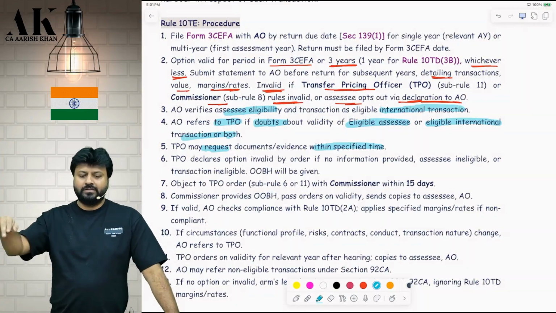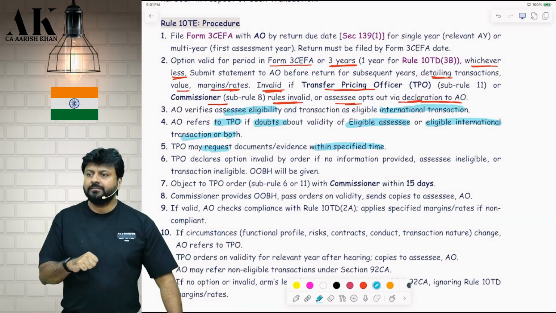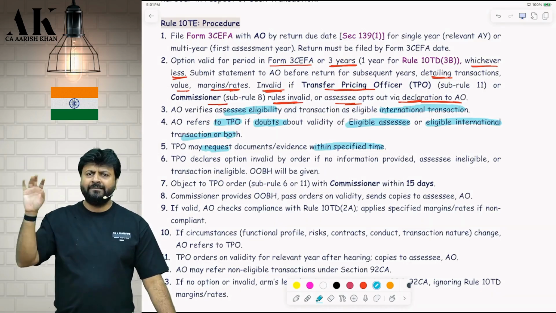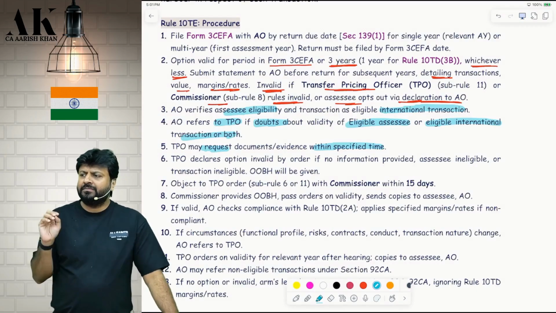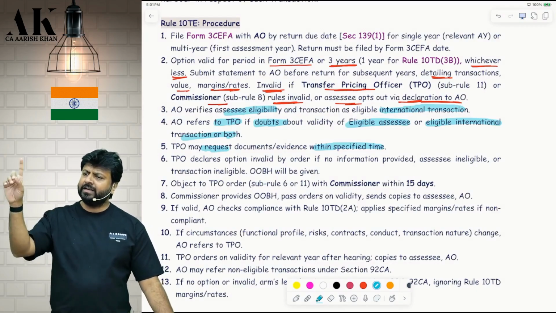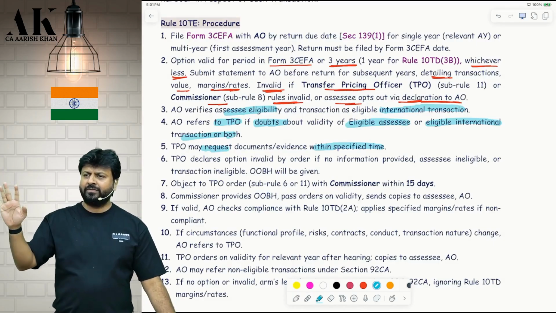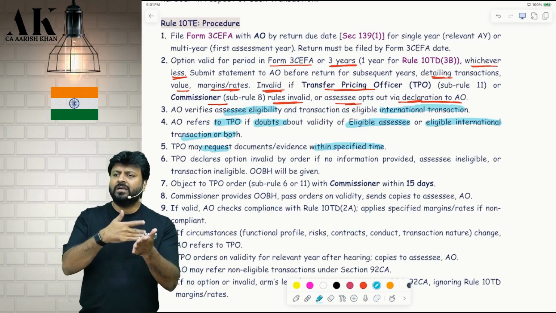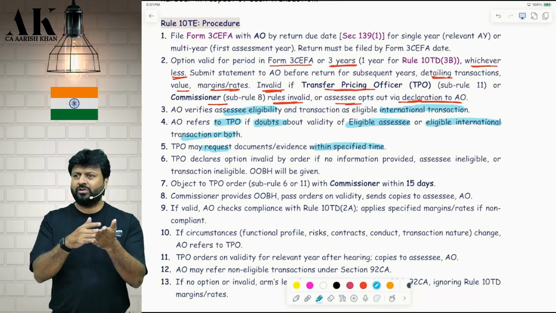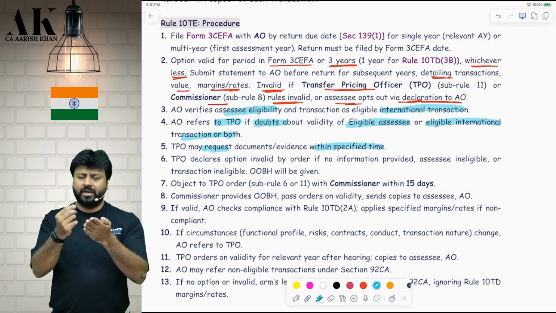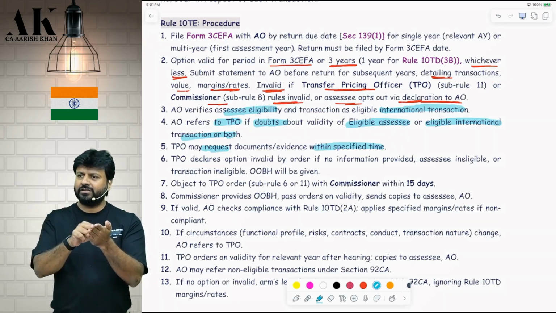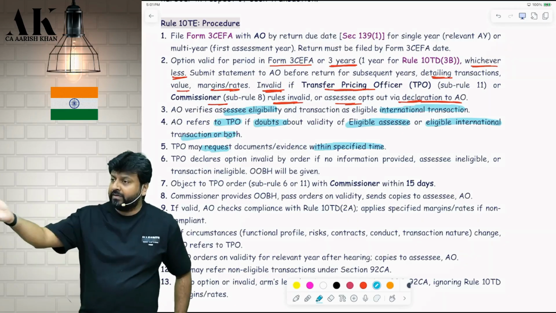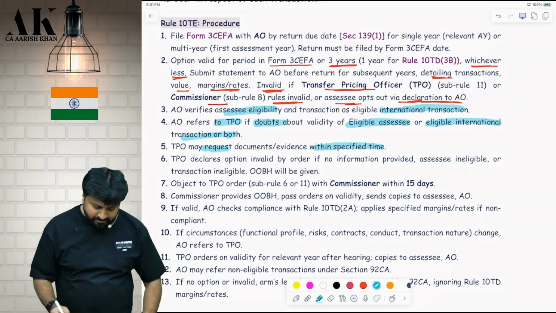See here. Till point number 5, what has happened? Tell me. We have made an application in Form 3 CEFA. To whom? By when? Till when will you fill the form? Till the due date of return. For multiple years, 1 year you can file. They will accept maximum for 3 years. The form has gone to the officer. Okay. Now the officer will check what? Validity, etc. of that. Yes or no? If the officer finds the form to be invalid, or an ineligible assessee or transaction, or if he has doubt, what will he do? He will refer the matter to the TPO, who will check the things. The TPO is now asking you for documents and information. Okay. Shall we go ahead?